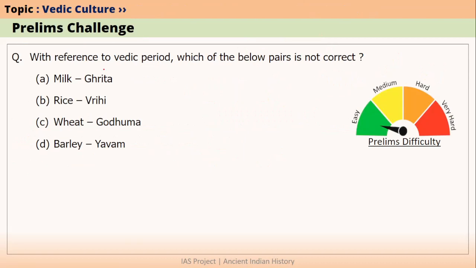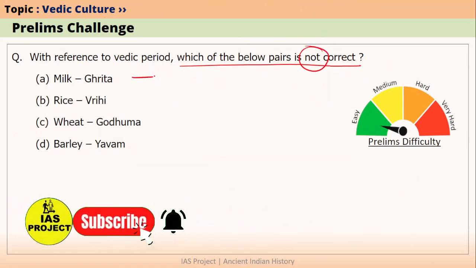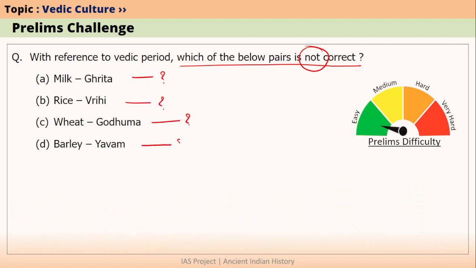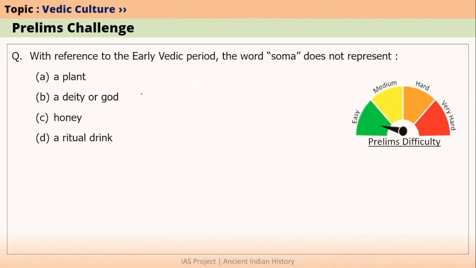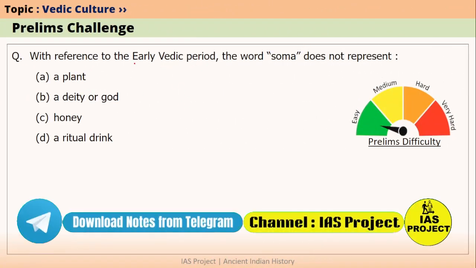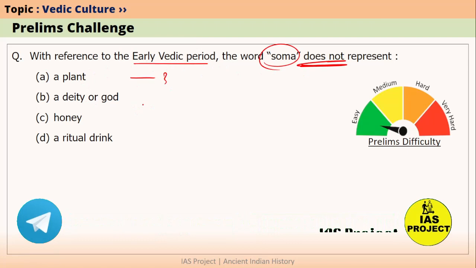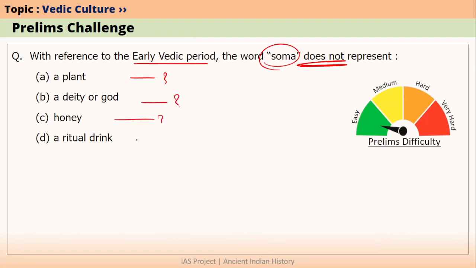Please try to answer this question. With reference to the Vedic period, which of the below pairs is not correct? We have 4 options here. The first option is milk is called as Grita, rice is called as Vrihi, wheat is called as Goduma, barley is called as Yavam. We have discussed all this. If you know the correct answer to this question, please write the answer in the comment section. Let's look at another question. With reference to the early Vedic period, the word Soma does not represent what? We have 4 options here. A plant, a deity or god, honey, a ritual drink. We have talked about this also in this video. So please write the answer in the comment section.